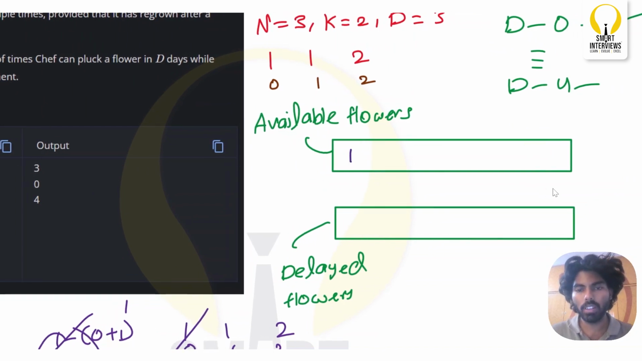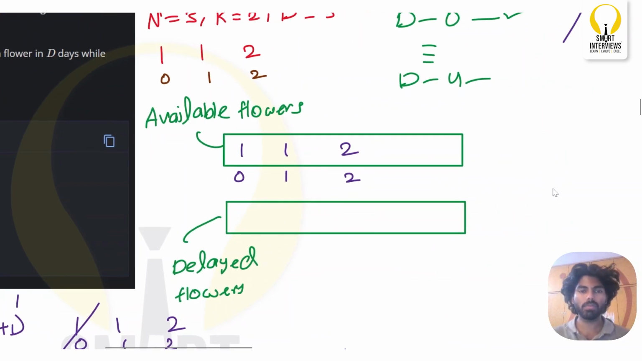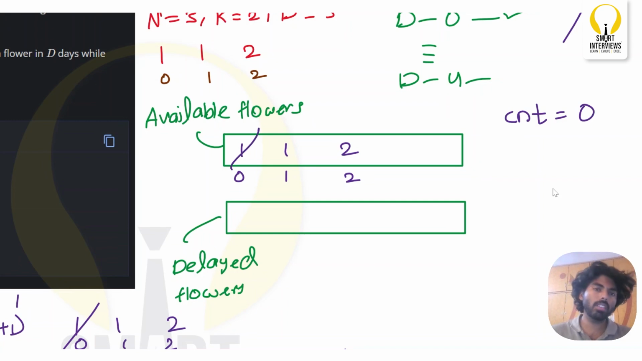So let us see the first test case. So you have 1, 1 and 2. The index of 0 is 1, the index of 1 is 1, the index of 2 is 2. Okay, how many minimum blooming flowers should be there? 2, right? So let me pluck the first one. If I pluck, let us maintain one more count. Count is initially 0. Okay, so I will pluck the first one.